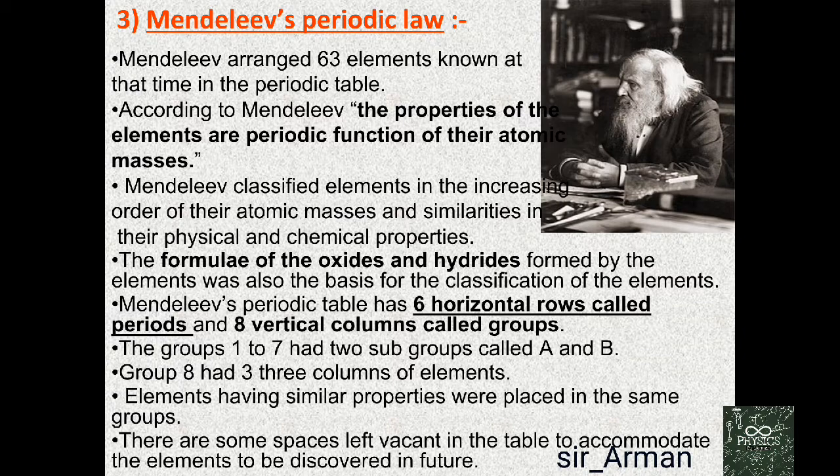But Mendeleev was very smart. He found that with time the number of elements increases. It means after him, in the near future, more elements will be discovered, and accordingly he classified the elements in his periodic table, right? And that we will know after this. So according to Mendeleev, the properties of the elements are a periodic function of their atomic mass. What do you mean by this statement?